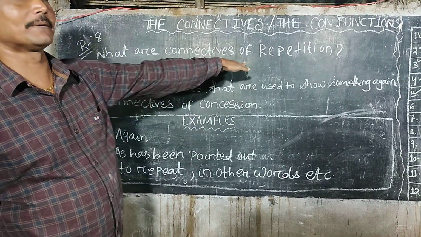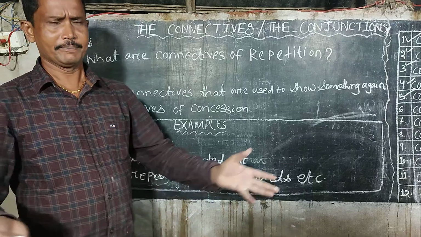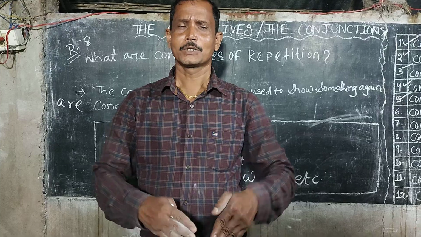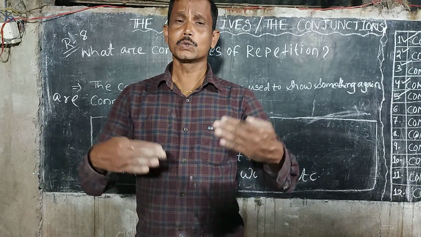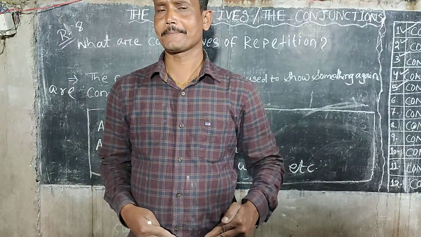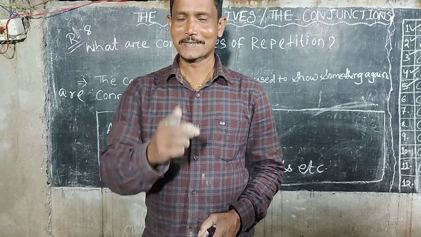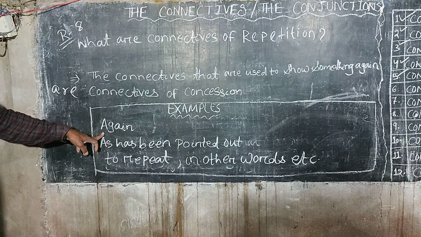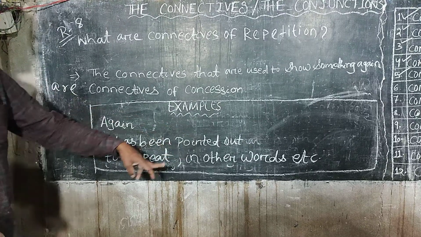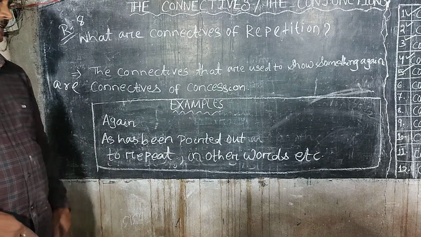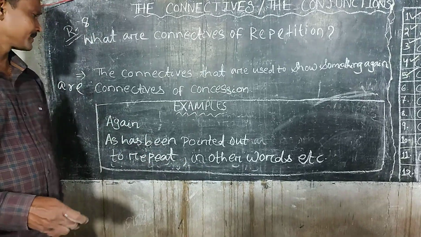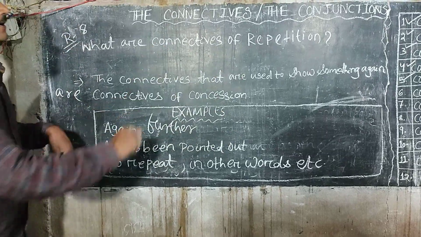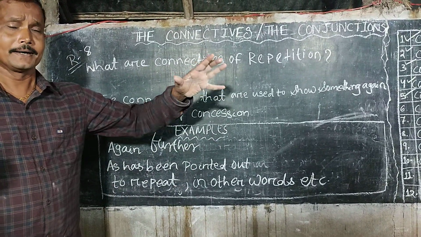What are the connectives of repetition? Repetition means to repeat something. The connectives that are used to repeat something or to show the repetition of something are known as connectives of repetition. They are: again, as has been pointed out, to repeat, in other words, further, etc. These are the connectives of repetition.